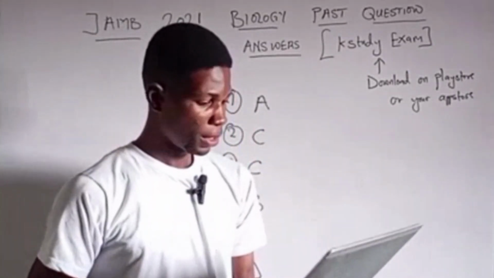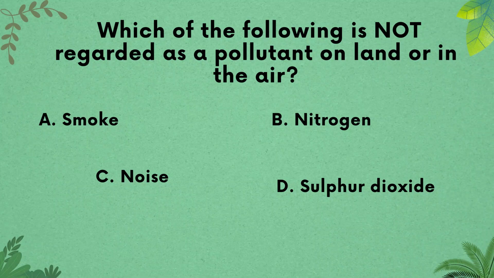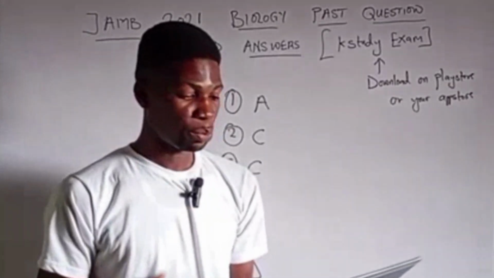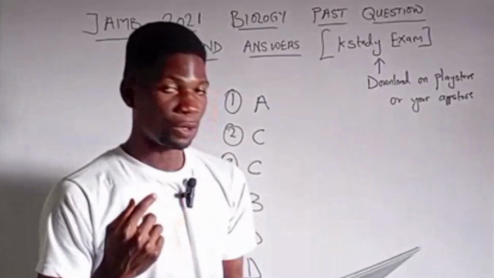Question 7 says, which of the following is not regarded as a pollutant on land or in air? A. Smoke. B. Nitrogen. C. Noise. D. Sulfur dioxide. The right answer is B. Nitrogen. Nitrogen is not regarded as a pollutant neither in the air nor on land.